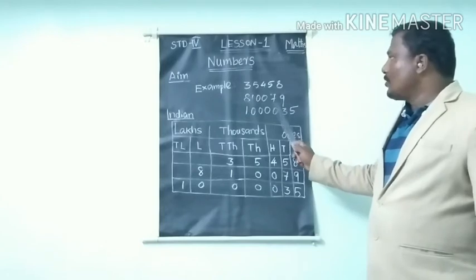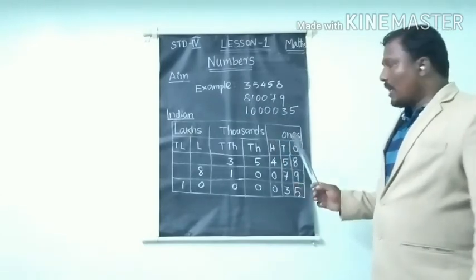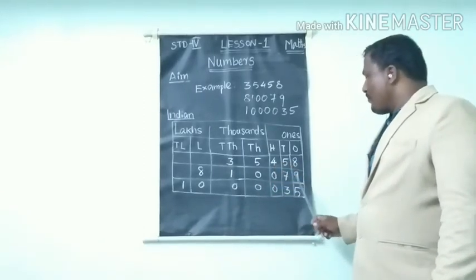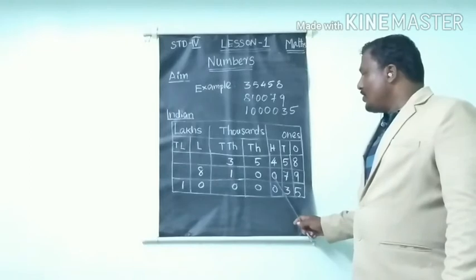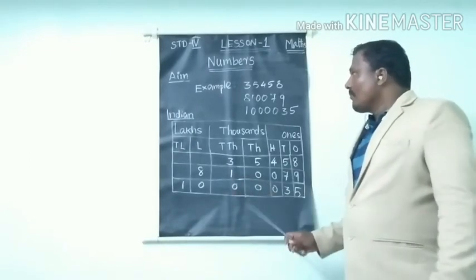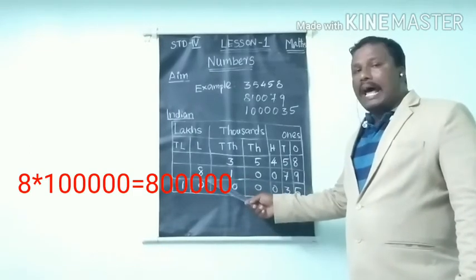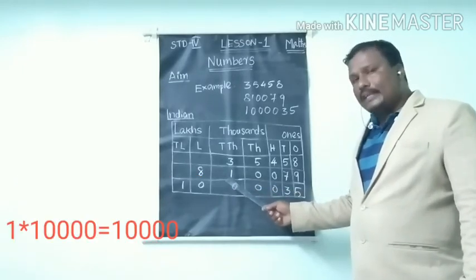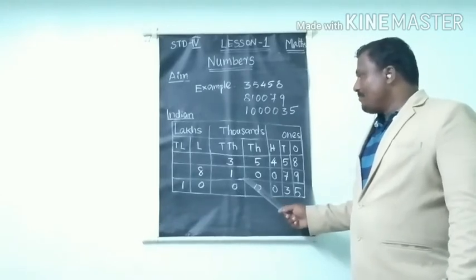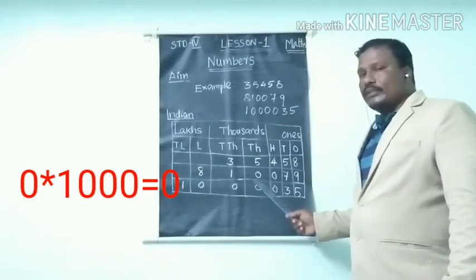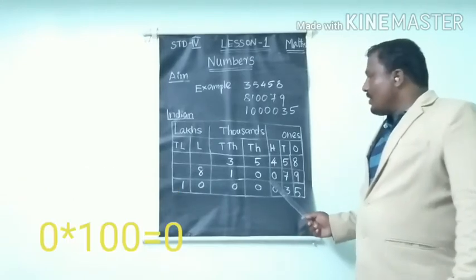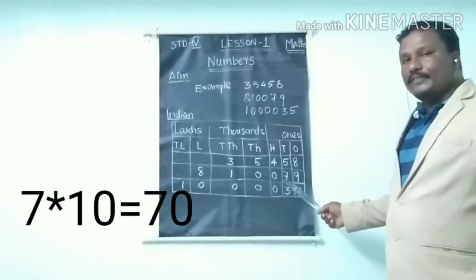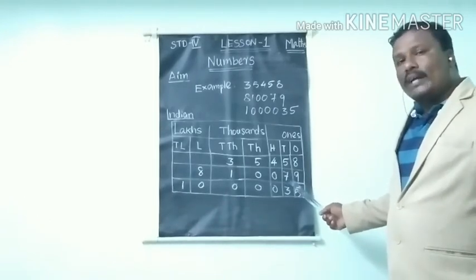Let us see another number, a 6-digit number. So 1, 2, 3, 4, 5, 6. Now I will place the number in the Indian place value system chart. So 9, 7, 0, 0, 1, 8. Now 8 into lakh, 8 lakh. 1 into 10,000, 10,000. Plus 0 into 1000, 0. 0 into 100, 0. 7 into 10, 70. Plus 9 into 1, 9.